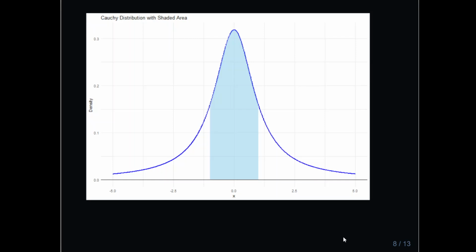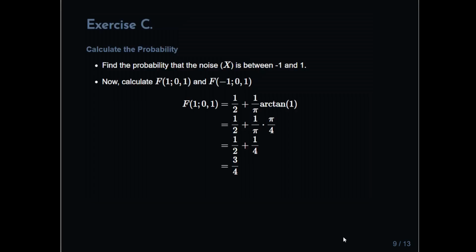What we're going to do now is look at this interval here, and calculate this shaded area. So we have to calculate the probability of x being between -1 and 1. Roughly speaking, that's how it would look here. This is a graphical representation of it. I just stuck that in there, but it's a bit of a digression really. To calculate the probability that the noise level is between -1 and 1, we evaluate the cumulative distribution function of x at 1 and minus 1 and get the difference.